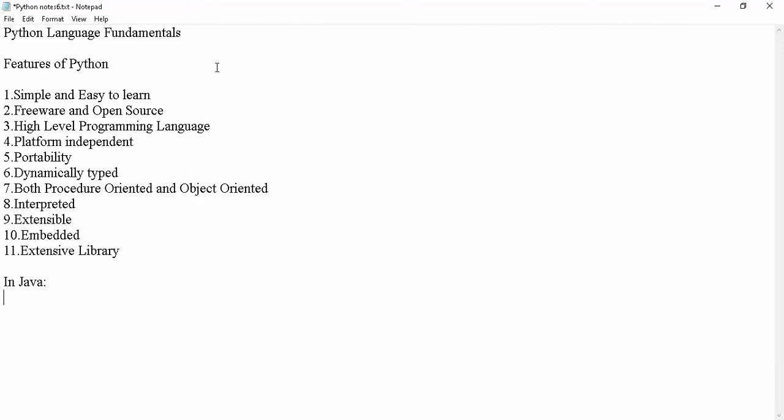The next thing is interpreted. We are not required to compile a Python program. If we consider C or Java, we have to compile and execute. But in Python, we no need to compile explicitly. Inside the PVM, the interpreter will compile automatically. Are you clear, guys?